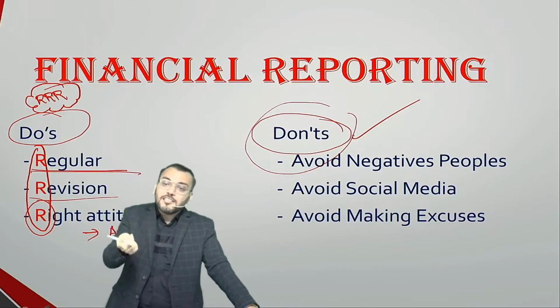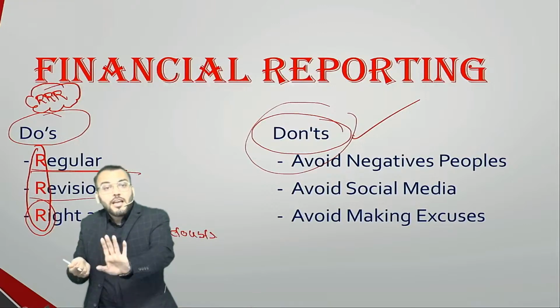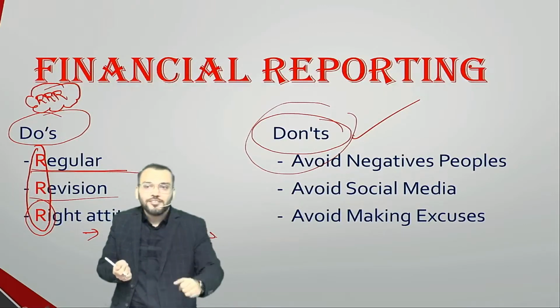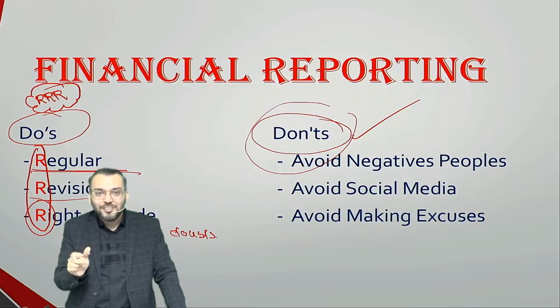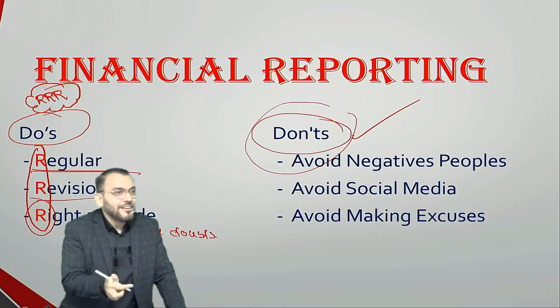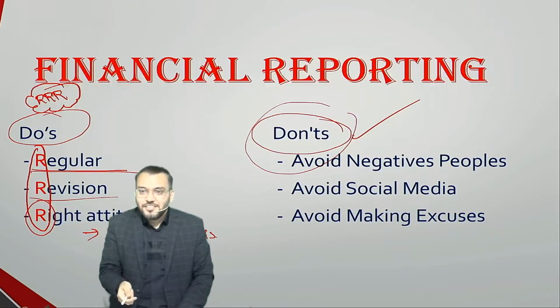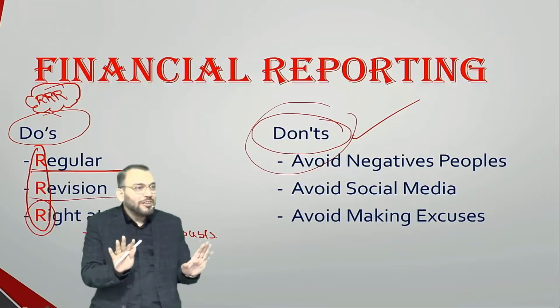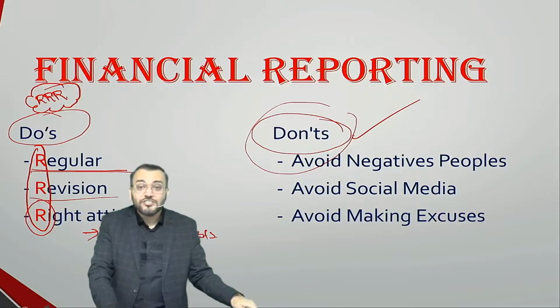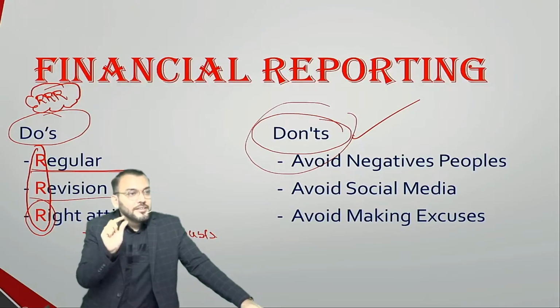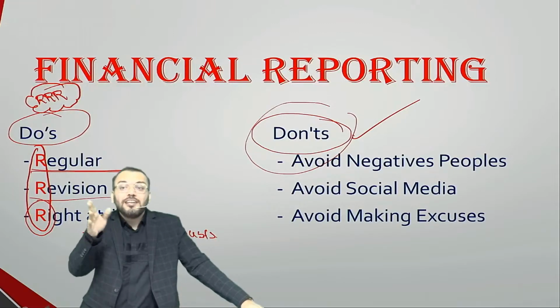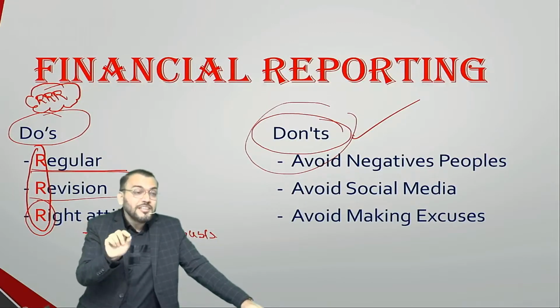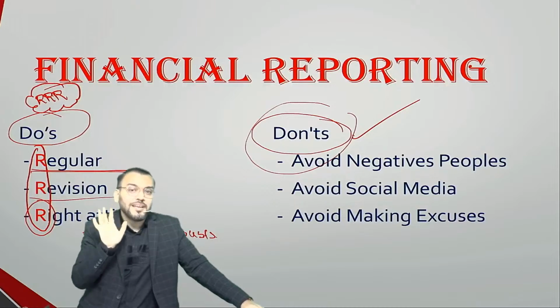So if after my explanation doubt remains, and you are not asking the doubt, then you are an idiot. Sorry to say this word, but then you are an idiot. Correct. Idiots only become CA. Don't worry, I was also an idiot. So just try to understand what I am saying: if you do not ask doubt, you remain an idiot for your entire life. But if you ask doubt, you remain an idiot for only that particular point of time.